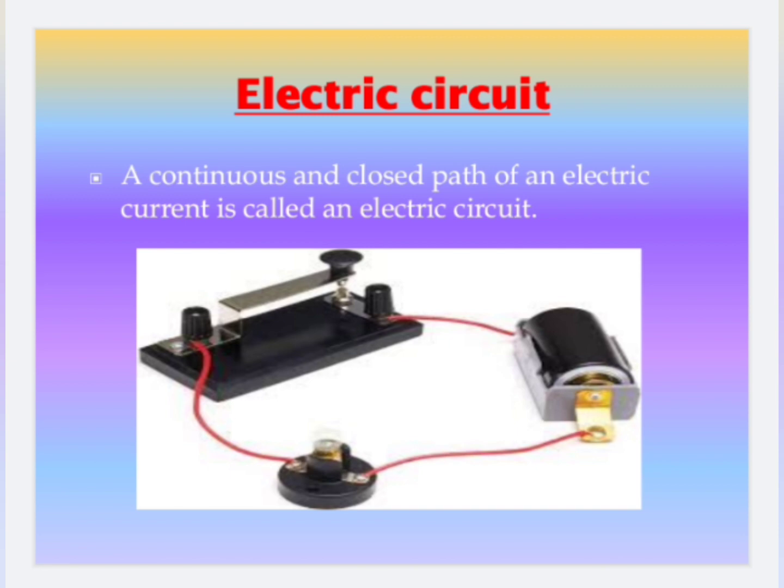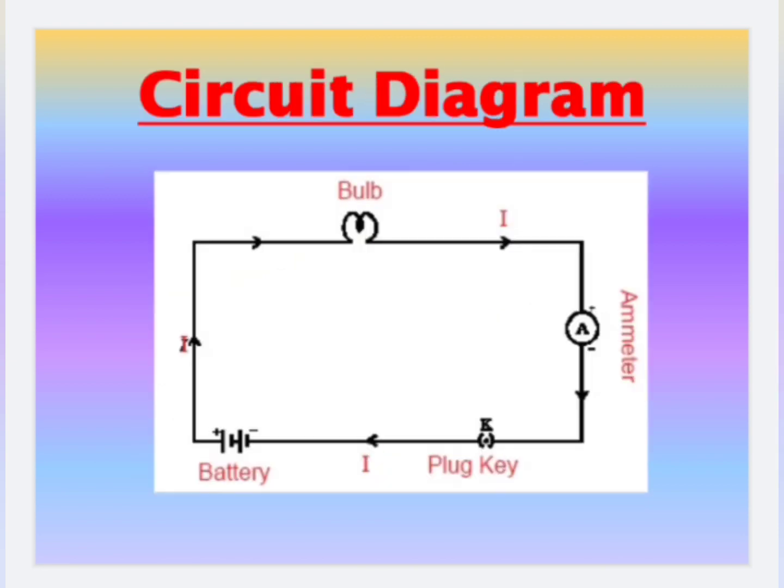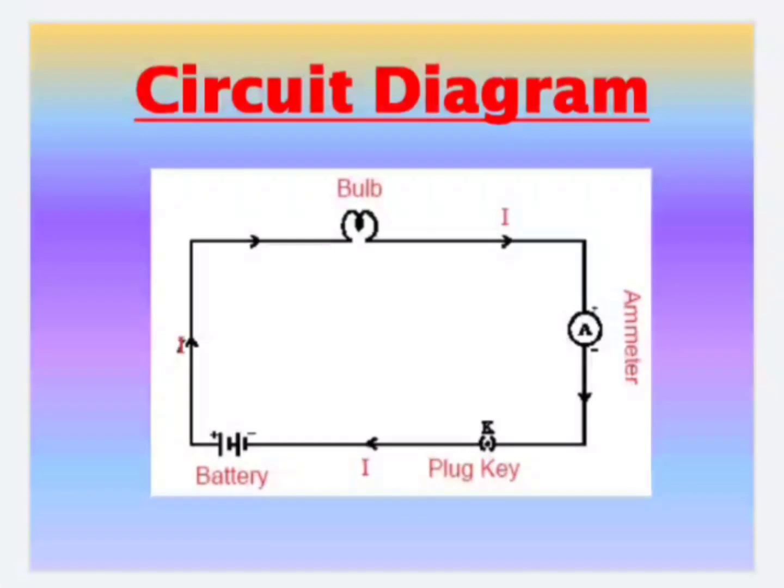It is difficult to draw key, battery, bulb. So, these components are represented symbolically and a diagram is drawn. This is called circuit diagram. What is a circuit diagram?